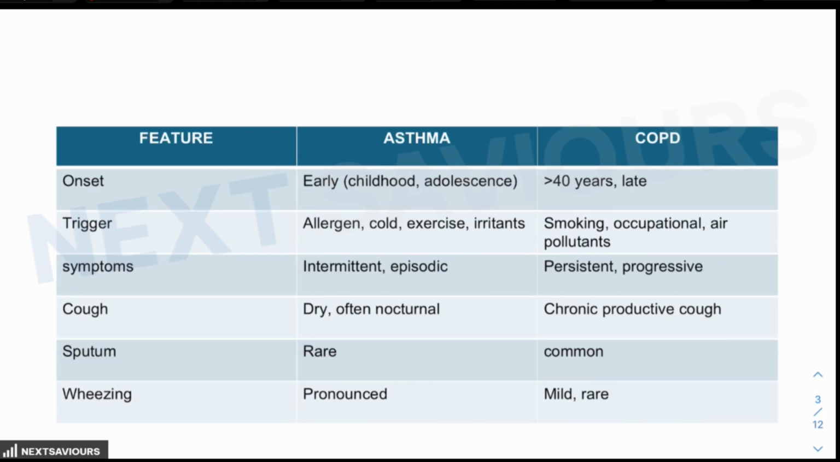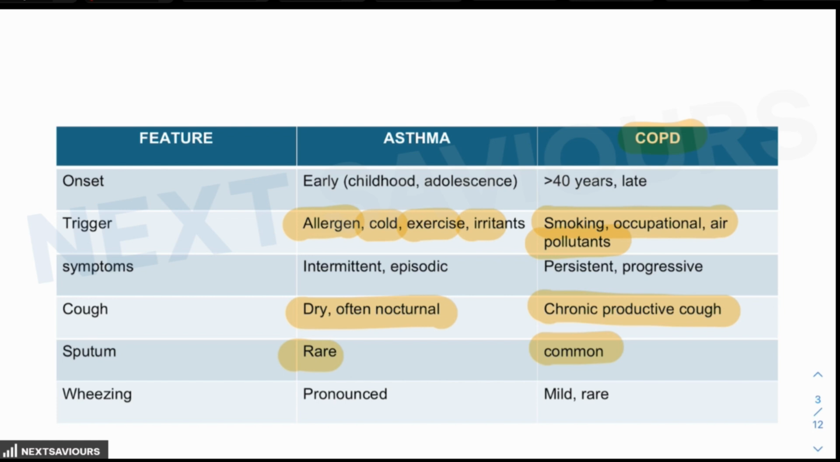So how the history will be presented to you: smoking, occupational or air pollutants will always be provided to you in case of COPD as far as trigger or causative agent is concerned, while allergens, cold, exercise or irritants are provided in case of asthma. Chronic productive cough will always be present in COPD, while in asthma the cough is dry or often nocturnal. Sputum is common in COPD, rare in asthma. Wheezing is pronounced in asthma, while it is mild or rare in COPD.